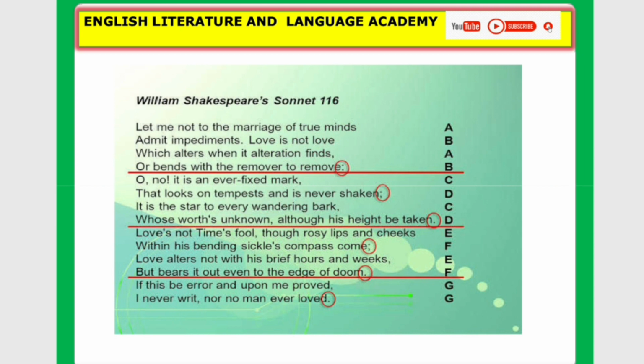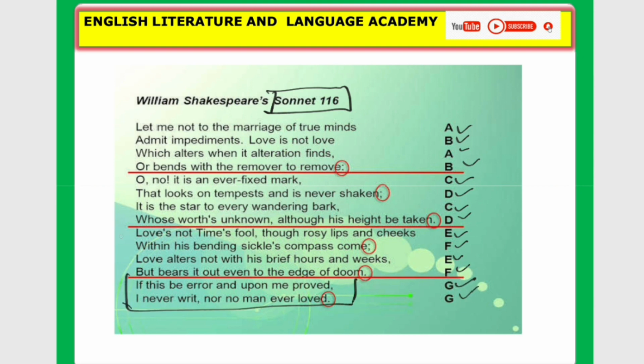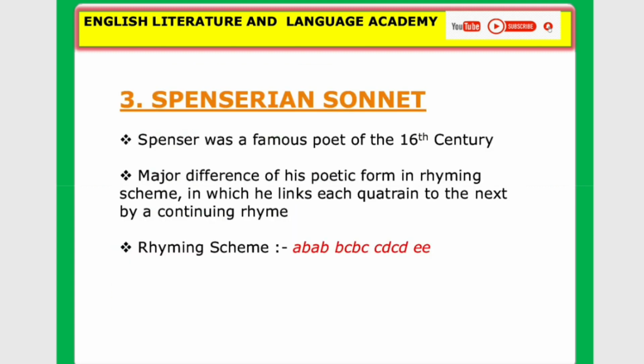Let us analyze the poem of Shakespeare, that is sonnet number 116. Look at the rhyming scheme: A B A B, C D C D, E F E F. Finally, the couplet is G G. Couplet means 2 lines. Quatrain means 4 lines. Okay, so please remember these terms. Okay, now let's move on.